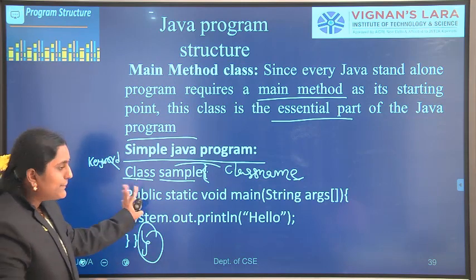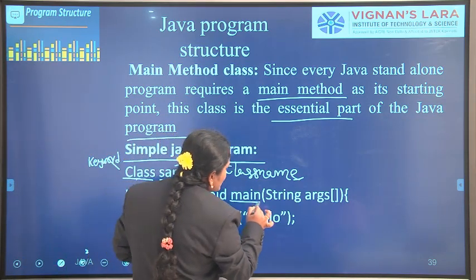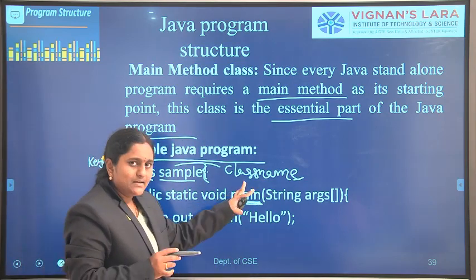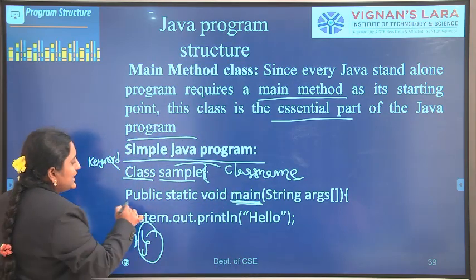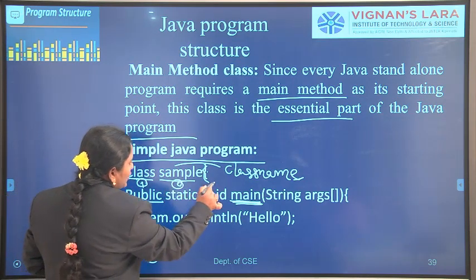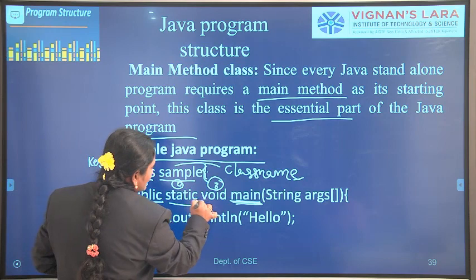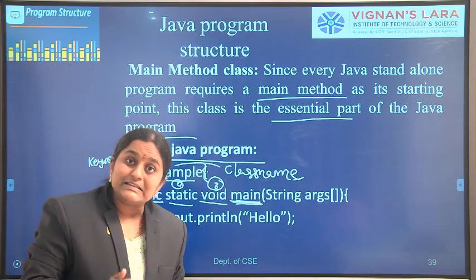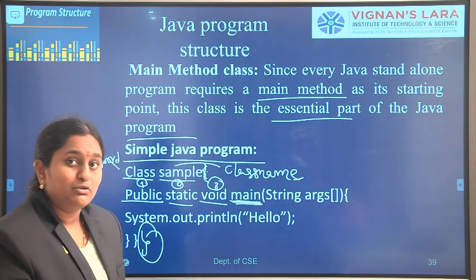Next one, main method. Every program should start with the main method, the main function. The main method contains three keywords. Here public is one keyword, static is a keyword, void is a keyword. So why does the main method contain these three keywords? What is the importance of these three keywords?